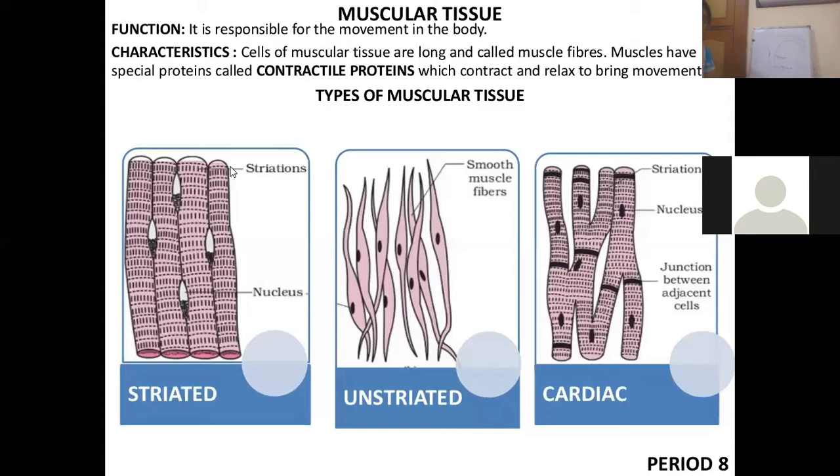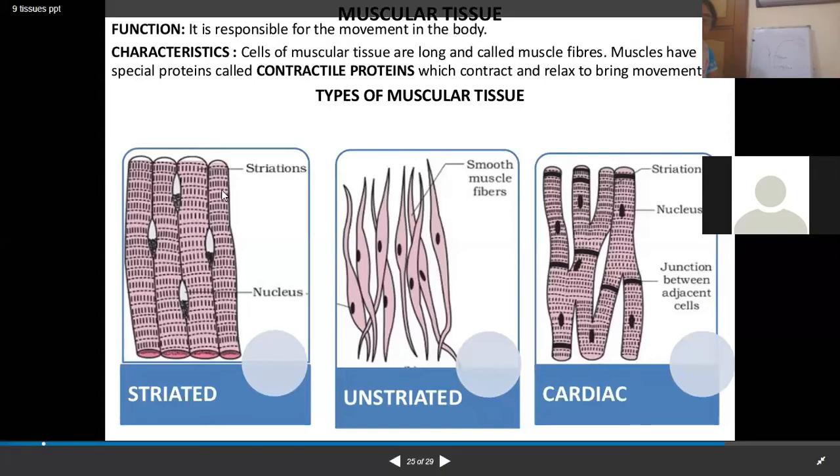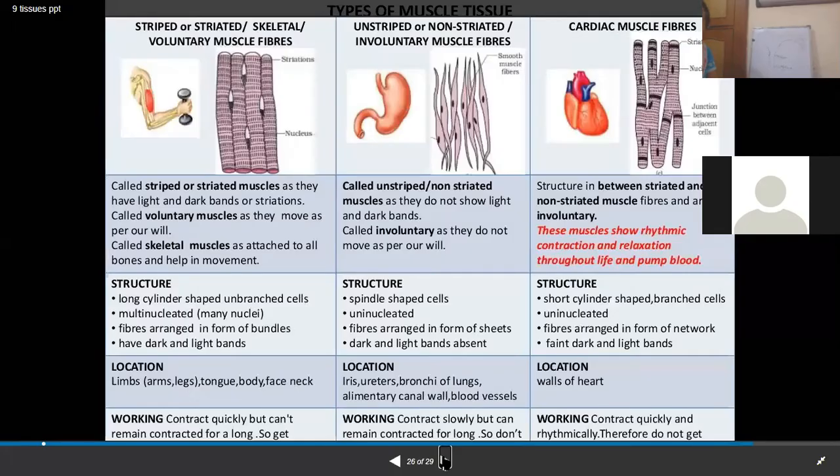Now we are going to discuss the unstriated muscle. Unstriated muscles are also known as non-voluntary or involuntary muscles. Why? Because these muscles are not under our will.